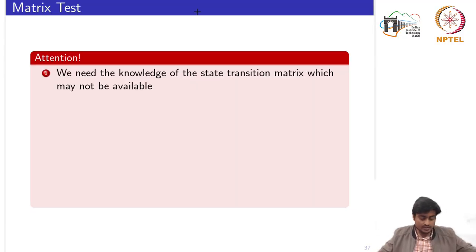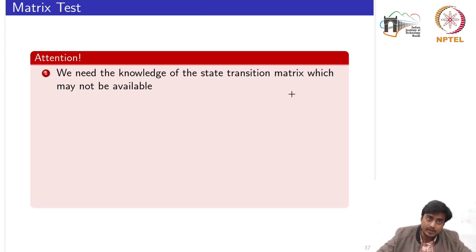So moving forward in this direction, we had seen that for computing the controllability Gramian, we need the knowledge of the state transition matrix, which may not be available. In fact, we had seen in the first week that there are certain restrictions in computing the state transition matrix, and only for specific structure of the A matrix sometimes it is possible, but for a generic A matrix it might not be possible.